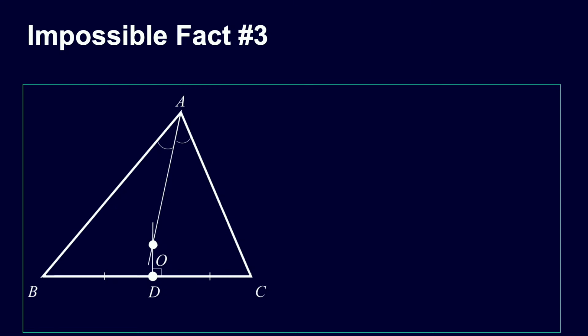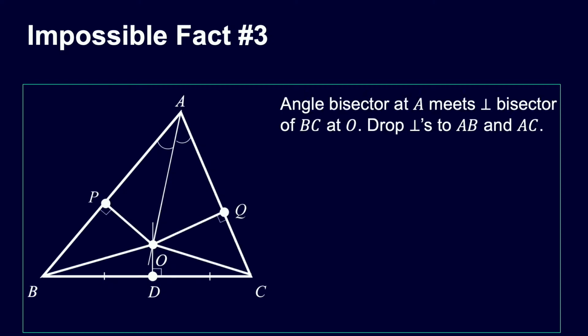So bisect the angle A, and that line is coming down, and then we're going to cut the opposite side in half, so the perpendicular bisector of that side. So we've cut it into two halves, the midpoint is at D, and then we've got that perpendicular coming up, and they're meeting at O, and we're going to add some lines from O. We're just going to join O to the other two sides, O to B, O to C. I'm not claiming those angles are being bisected or anything, we're just joining those lines. And we're going to drop perpendiculars to the remaining sides. Again, I'm not claiming that that chops those sides in half, but we can still drop those perpendiculars. Okay, that's a bit of a complicated setup.